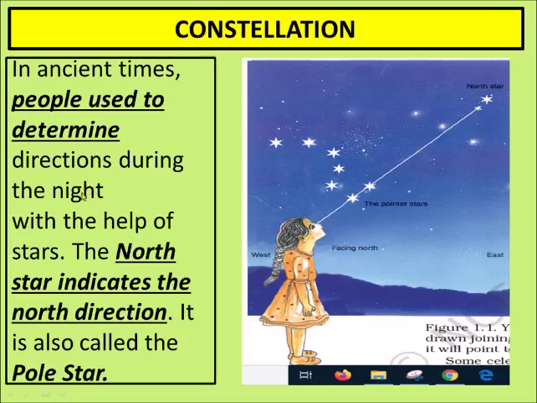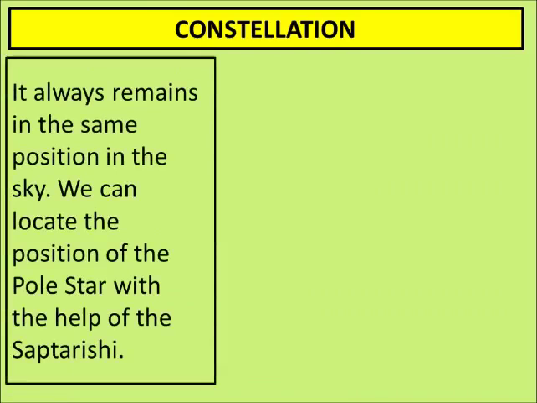In ancient times, people used to determine direction during the night with the help of the stars. The North Star indicates the north direction. It is also called the pole star. See here, this is the North Star. North Star means the star which always remains in the north direction. So in olden times, when there was no compass, no Google Maps, sailors used to look at that star, and thereafter they used to know in which direction their ship was sailing.